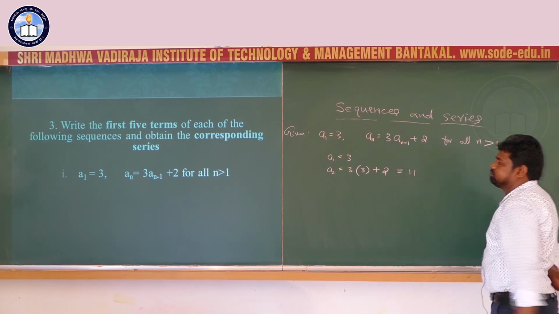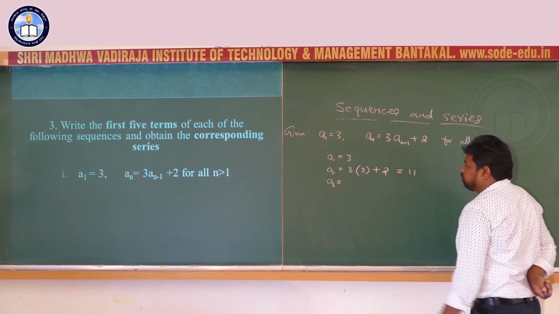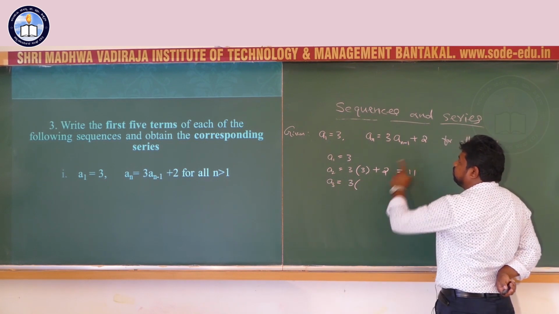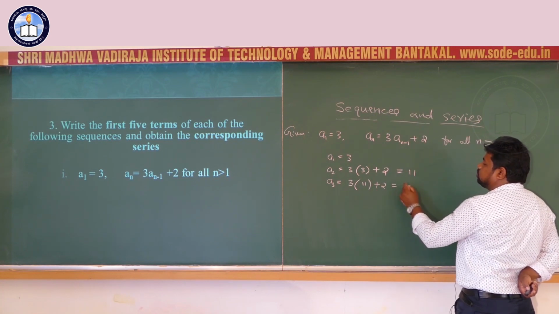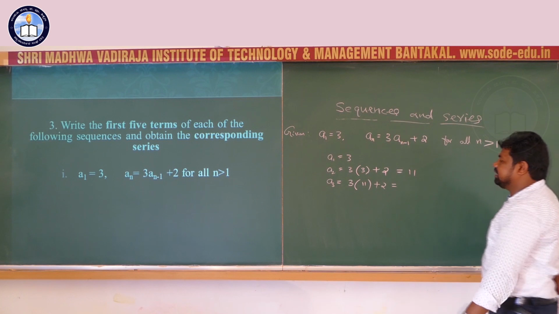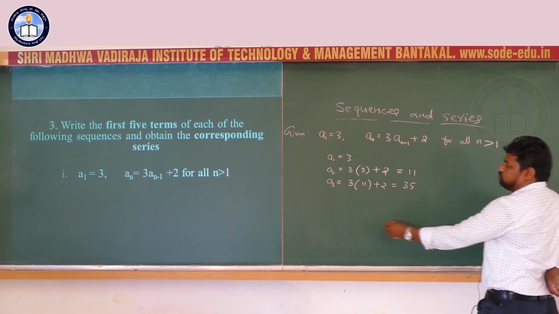Third term equals 3 into its previous term, 11, plus 2, that is 3 into 11, 33, plus 2, 35.